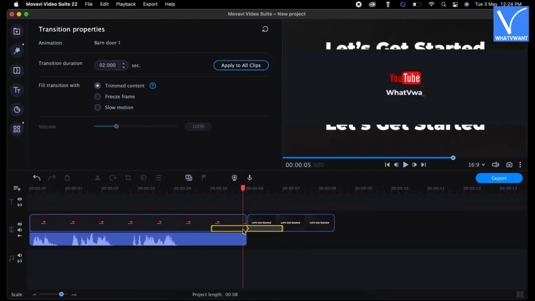Double-click on the added transition to open the Transition Properties panel. From there you can modify the transition.